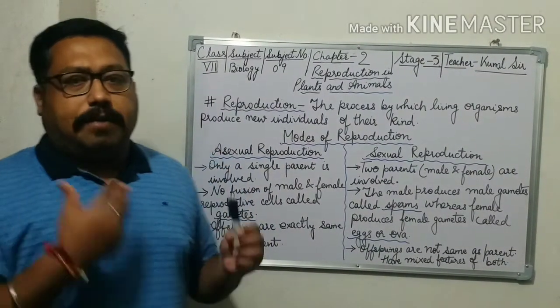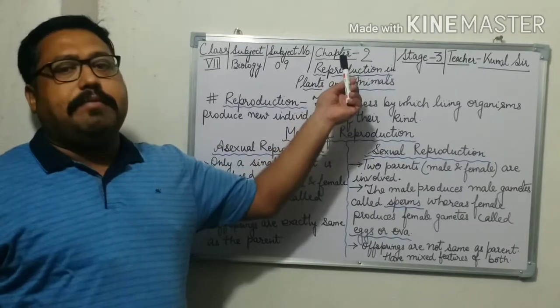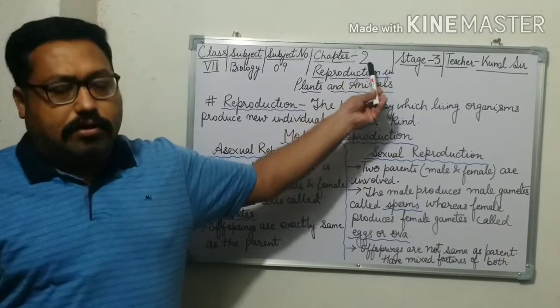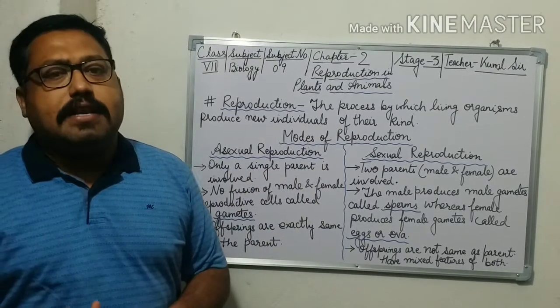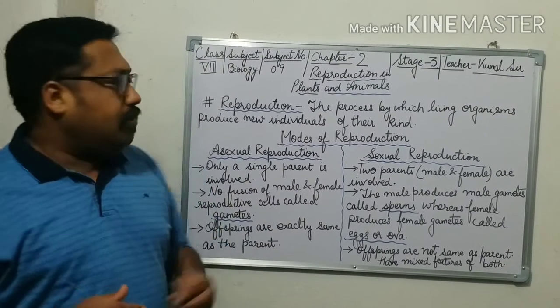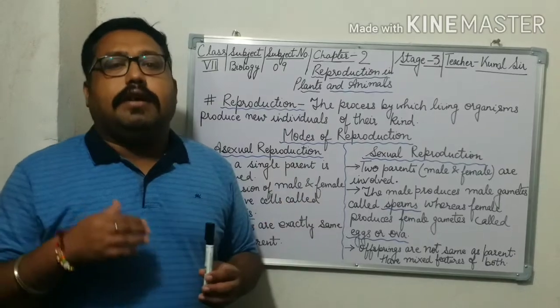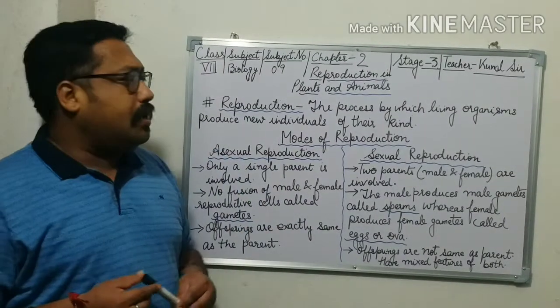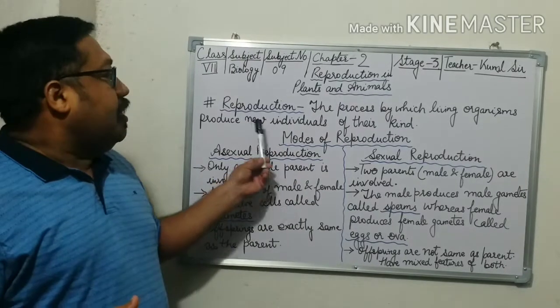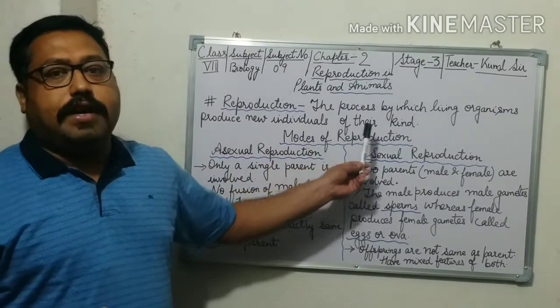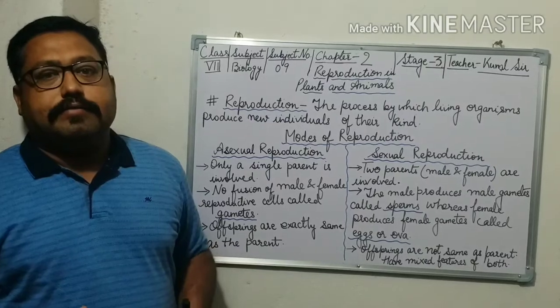And this is our chapter's name also. The chapter number is 2, and the name of the chapter is reproduction in plants and animals. So now let us discuss the definition of reproduction. The process by which living organisms produce new individuals of their kind.